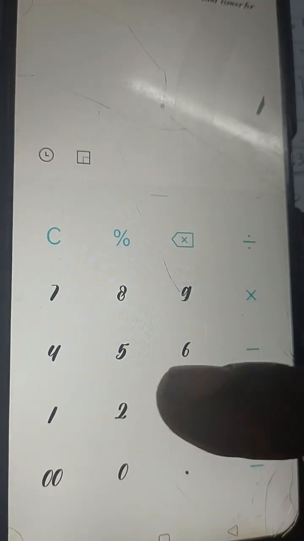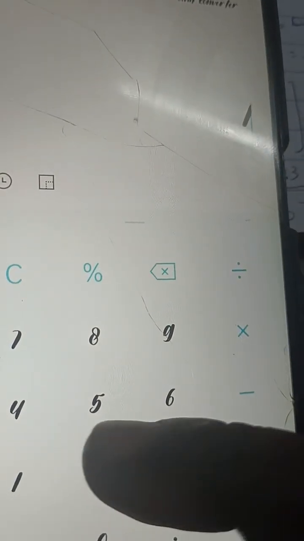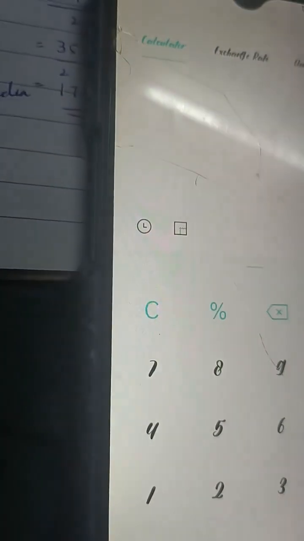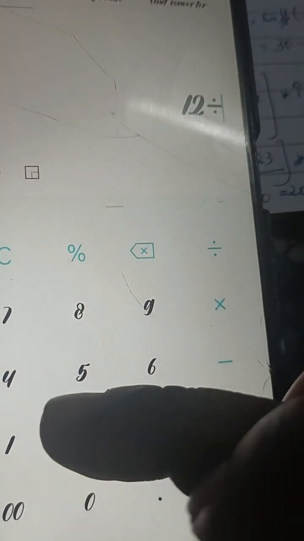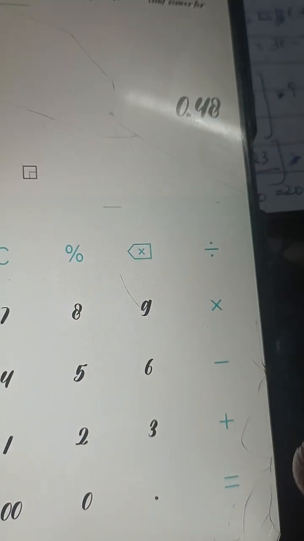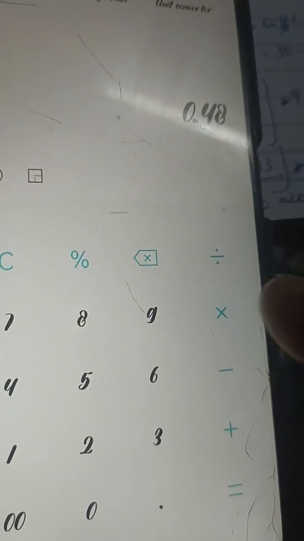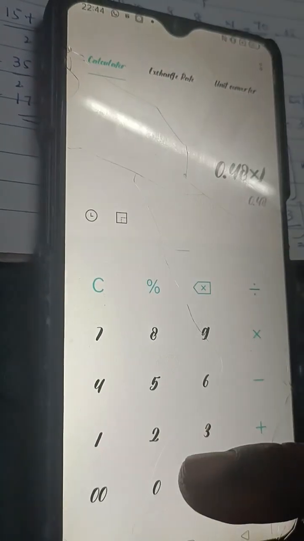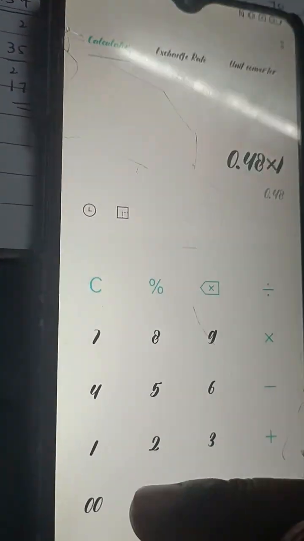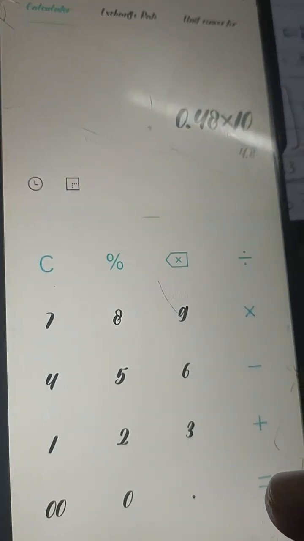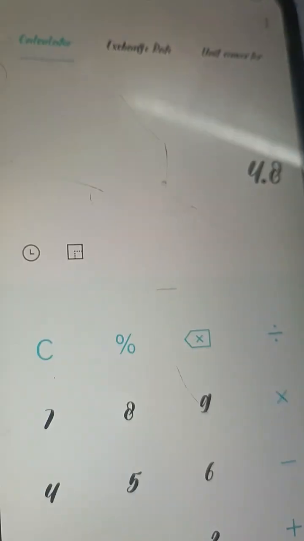12 divided by 25 is equal to 0.48, into 10, equal to 4.8, plus the last one, 20.